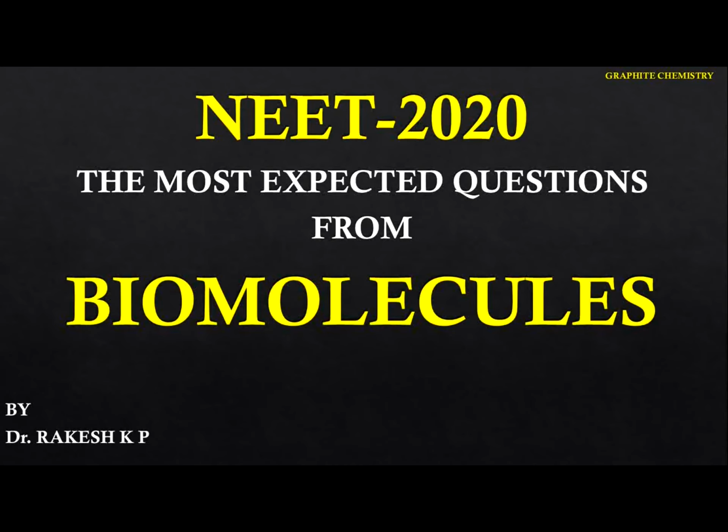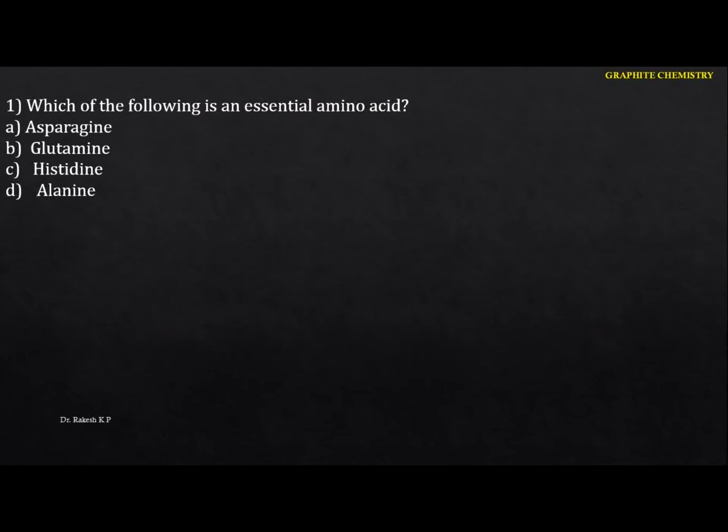Hello student, in this video I am going to solve the most expected questions in NEET 2020 from the chapter Biomolecules. See the first question here. Which of the following is an essential amino acid? We have 20 amino acids in total. Of these, 10 are essential and 10 are non-essential.